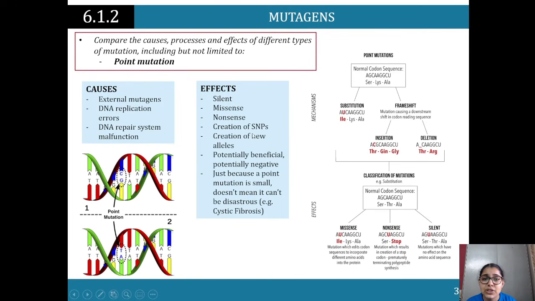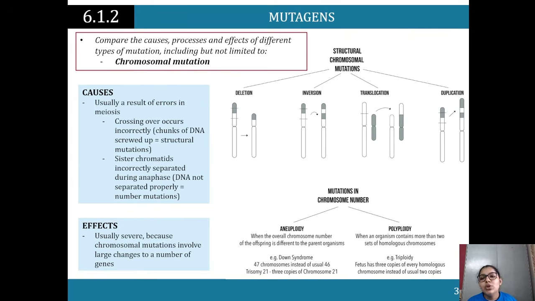SNPs, by the way, there was a question in the Slido earlier on. SNPs are single nucleotide polymorphisms, and they are basically the common type of genetic variation that we've got among people. So that's the differences within our DNA. Again, if you've got any specific questions, please pop them up, but I haven't seen any coming through yet. So mutagens: compare the causes, processes, and effects of different types of mutations.